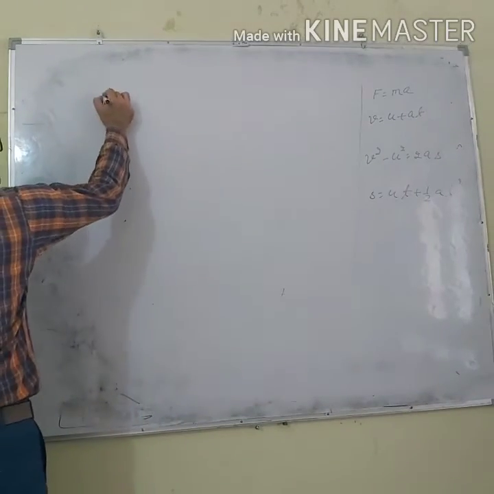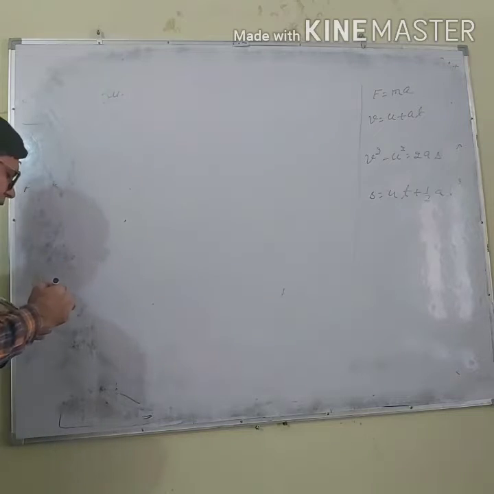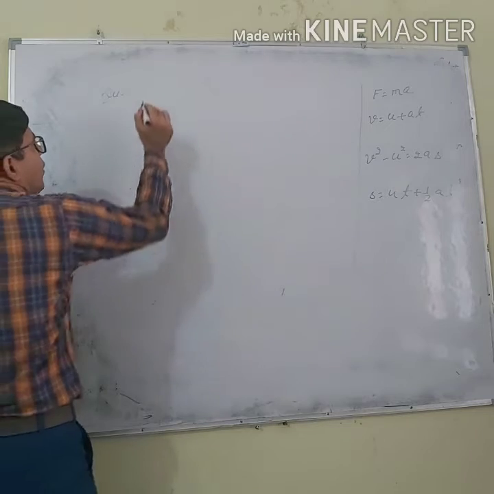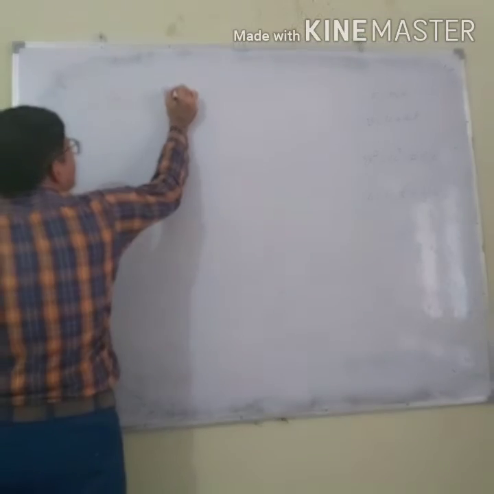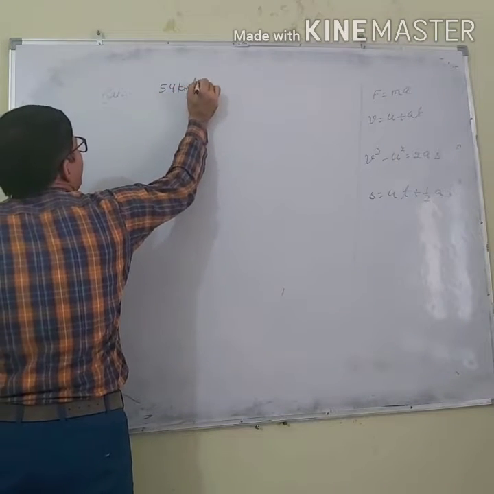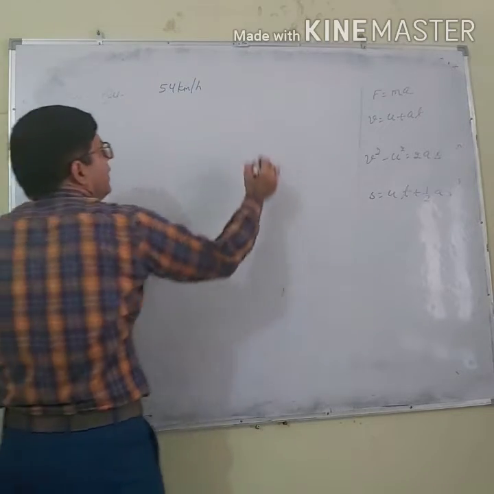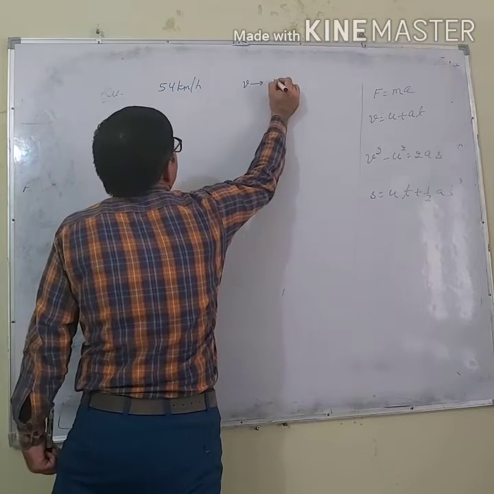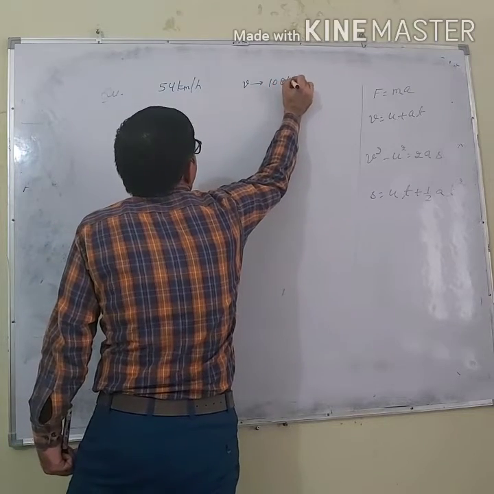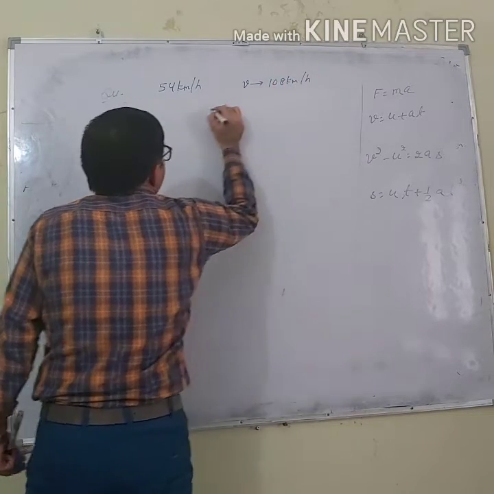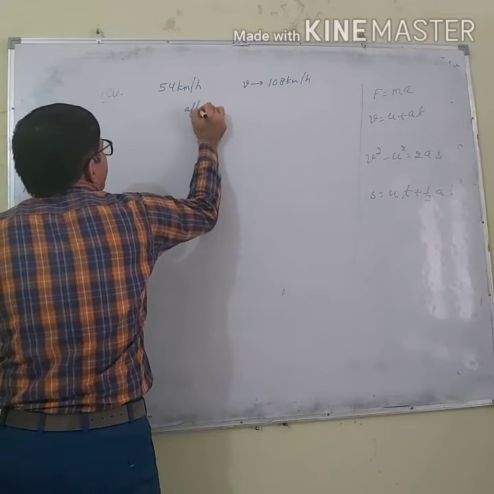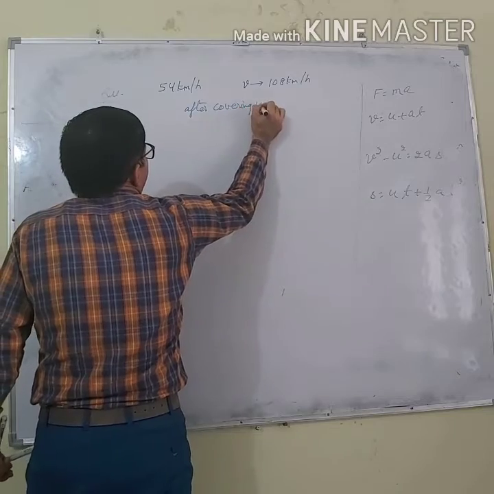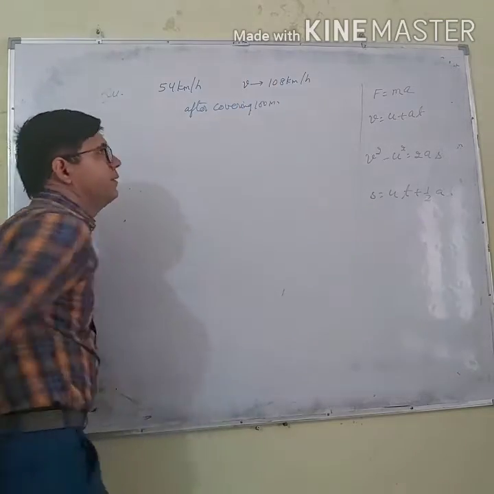Another question: a body moving with 54 km per hour increases its velocity to 108 km per hour after covering 100 meters.